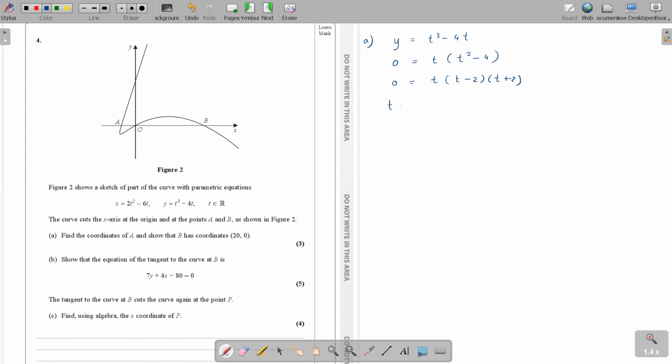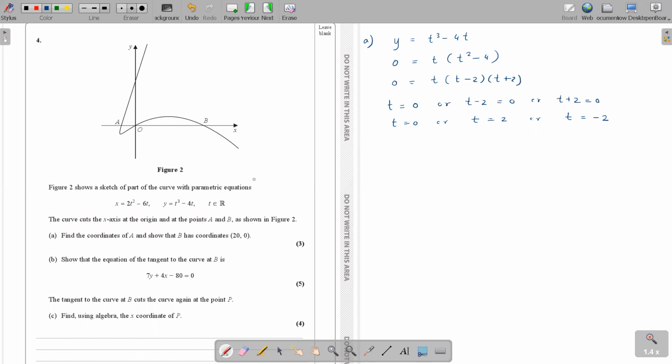Okay. So you end up getting here t equals 0 or t minus 2 equals 0 or t plus 2 equals 0. So t equals 0 or t equals 2 or t equals minus 2. Is that okay? Okay, miss. Yes, miss. Then the next thing we do is we have to get the x values, obviously.